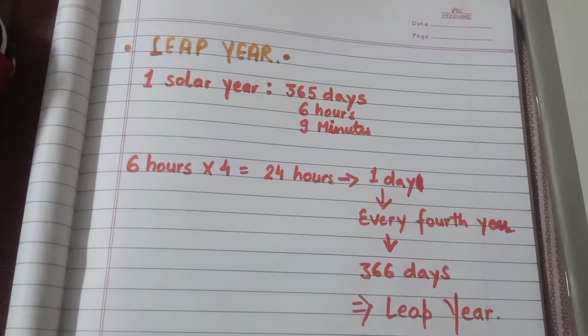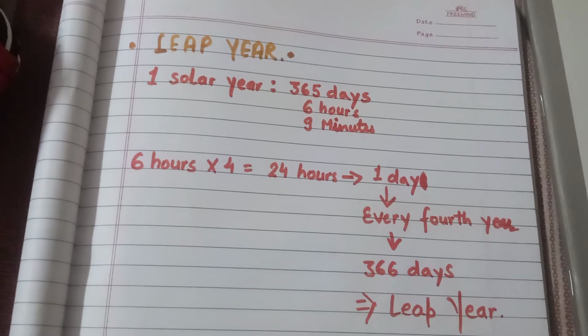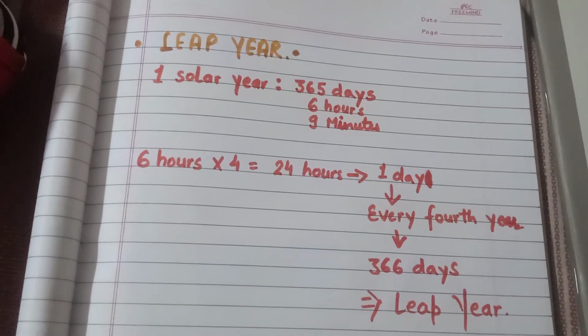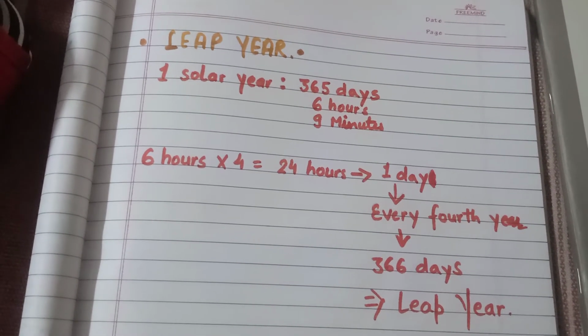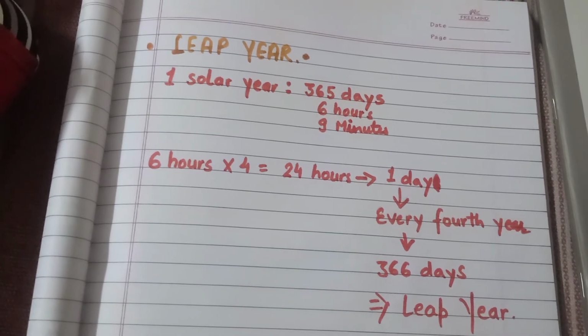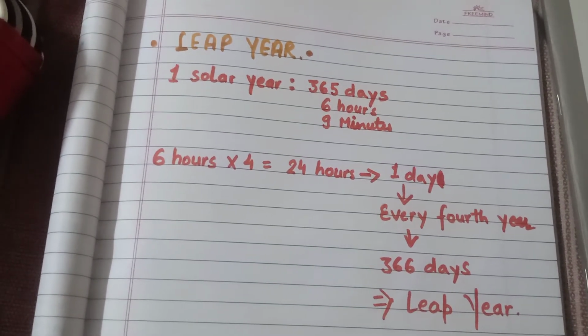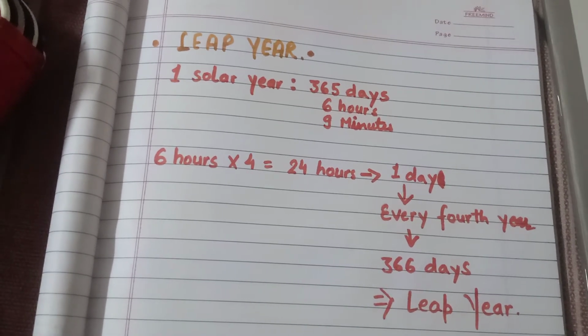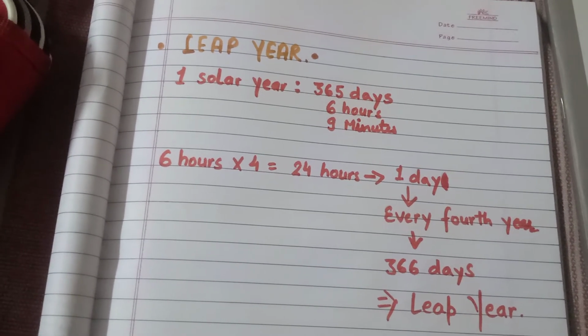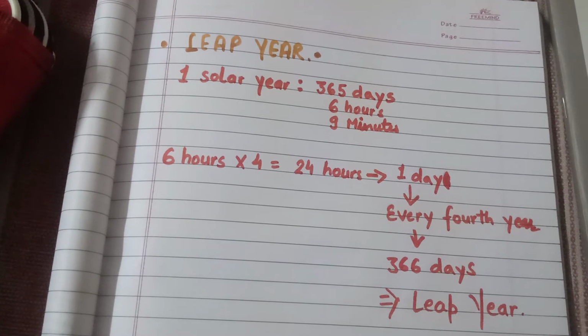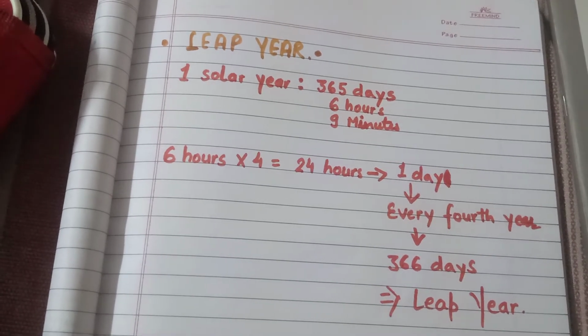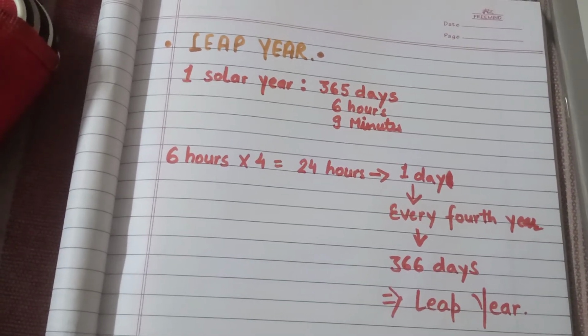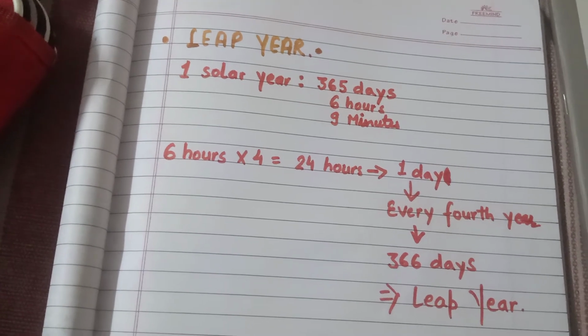These remaining 6 hours every year add up to make one day, and one day is equal to 24 hours. Over a span of 4 years, there is a surplus or an extra day which is added to the month of February. So every fourth year the month of February has 29 days instead of 28 days.